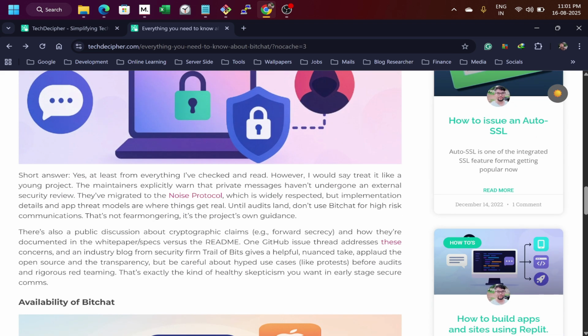So is Bitchat secure? Yeah, Bitchat is secure, but I would not recommend using it to spread sensitive information. For example, this software is in the early development stage. Once it is fully tested and developed, it will be generally available. When software becomes generally available, it goes through a lot of feedback, because it has to be tested for all the devices. Once that is done, then you can maybe use it for sensitive information, but as of now I would suggest not to use this app for sending sensitive information.